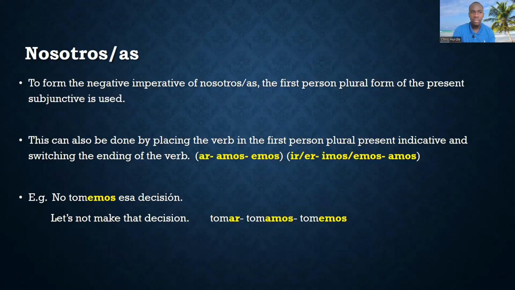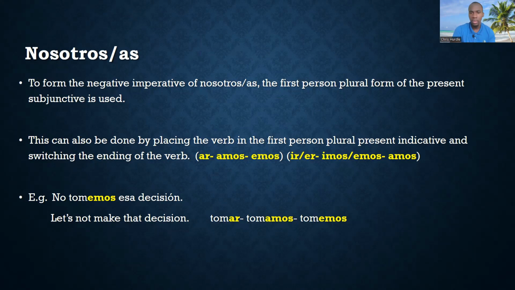Nosotros, nosotras. To form the negative imperative of nosotros or nosotras, the first person plural form of the present subjunctive is used. Once again, we can place the verb in the first person plural present indicative and switch the ending. So AR becomes amos, which ultimately changes to emos, right?